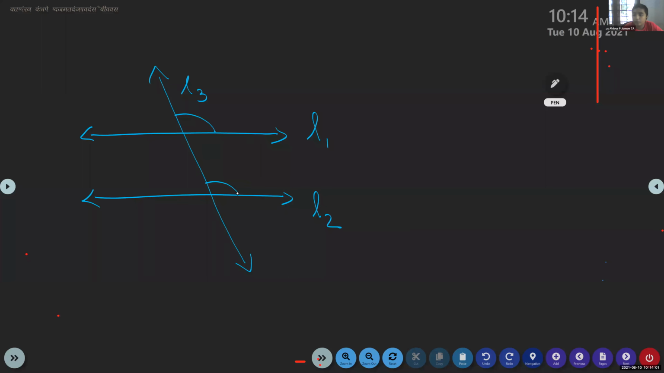Equal in measure. And then what about alternate interior angles? What did we find? Ma'am, they are also equal. Very good, they are also equal in measure. What about co-interior angles? Ma'am, they are not equal. Not equal. Okay, but one speciality is there for the co-interior angles. What will they be? Ma'am, they form a linear pair. They are supplementary, isn't it?